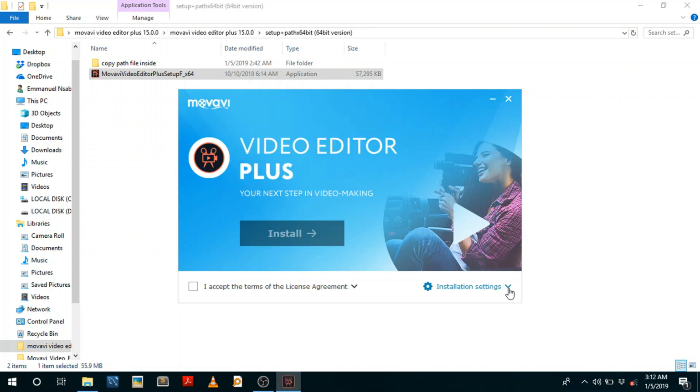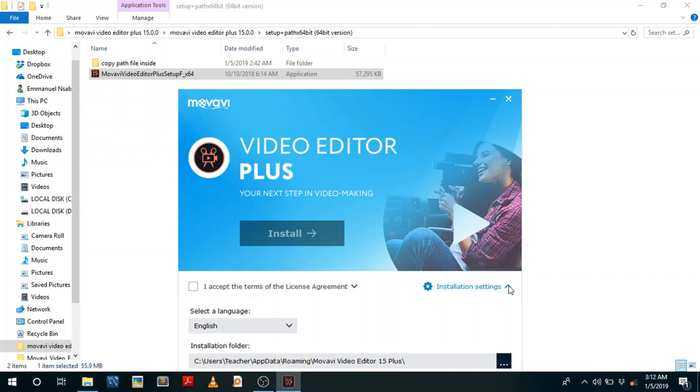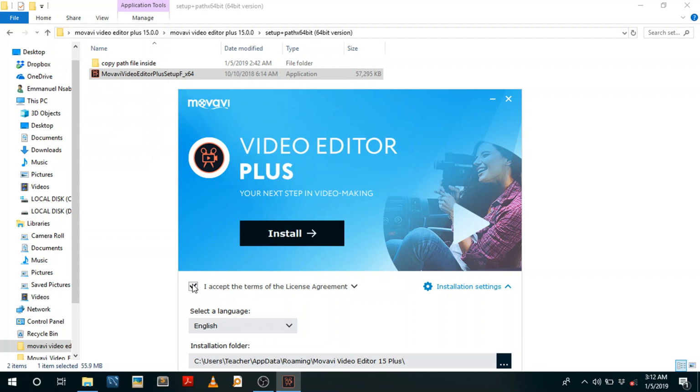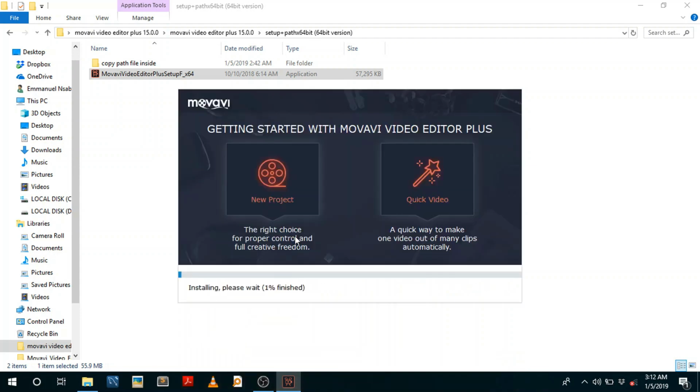Awesome. So you can check the installation settings. You can choose different languages depending on what you are compatible with. Since I speak English, I'm gonna choose English, and I click on accept, install. Awesome, it is now being installed.